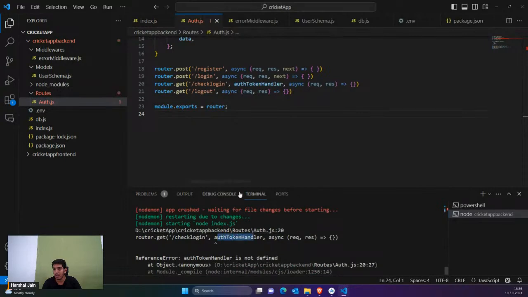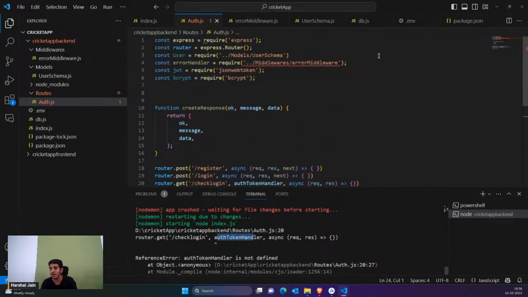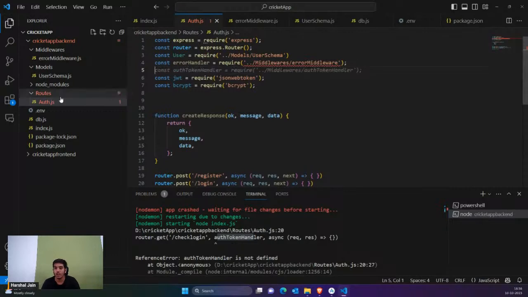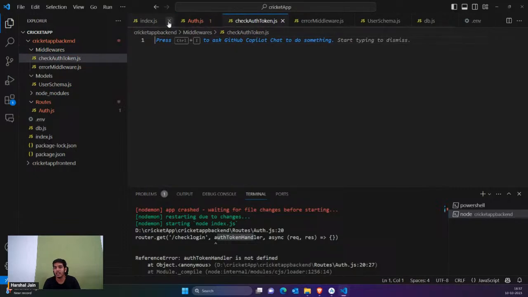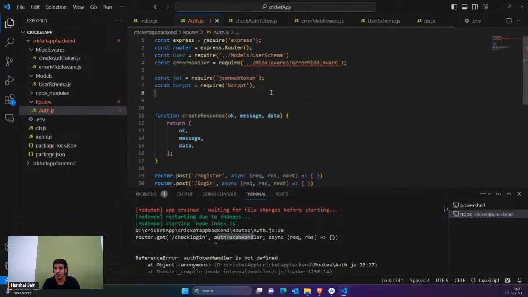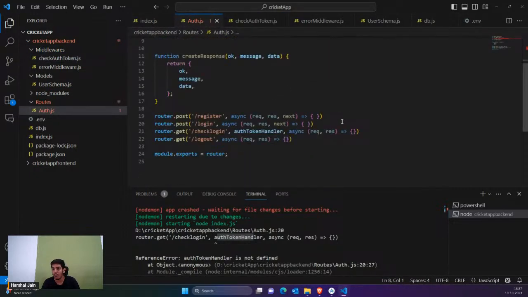The problem is auth token handler is not defined. So we have to define one more middleware, that is auth token handler. I'm simply going to say that we are also going to have one more middleware, that is check auth token dot js. We're going to create a middleware which would check our auth tokens. So just wait for a while. Right now we don't need to work on this, so I'm just going to comment this out.